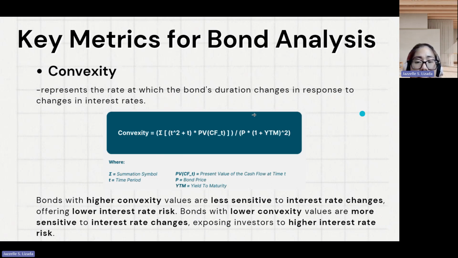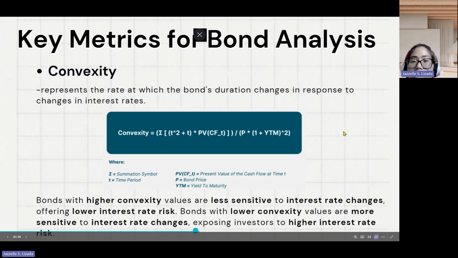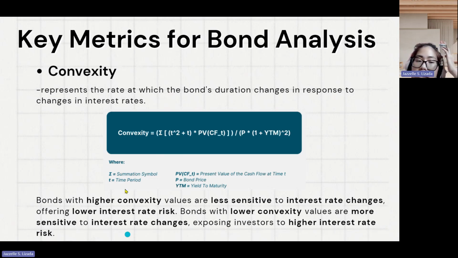Investors lose a lot of value quickly if interest rates go up, and don't gain as much when rates go down.